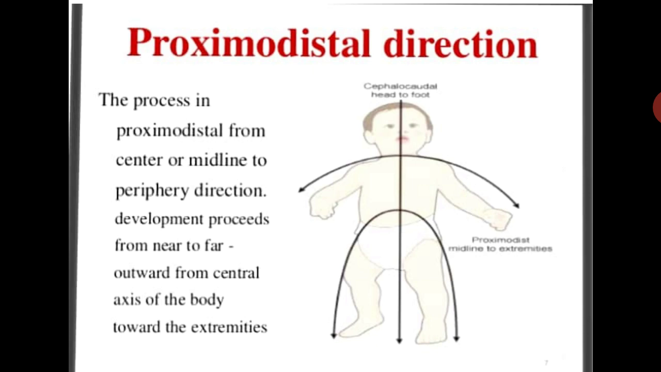So the growth and development occurs in the proximo-distal direction, means first it occurs in the central part or the midline part of the body, then it moves towards the periphery, towards the extremities.